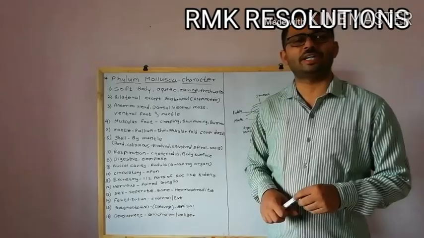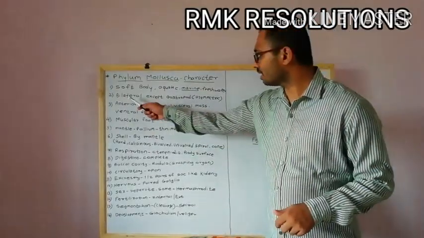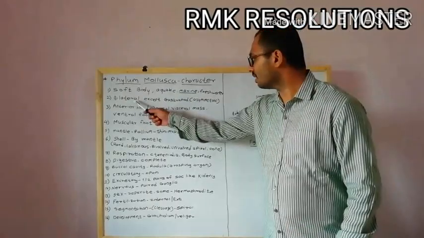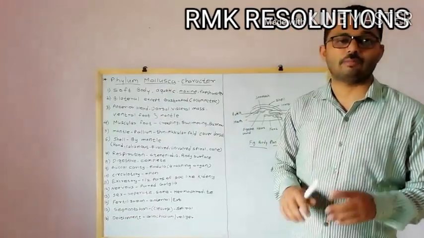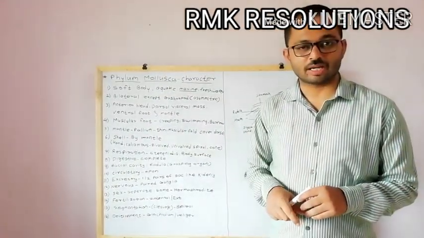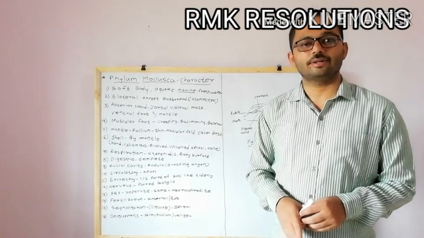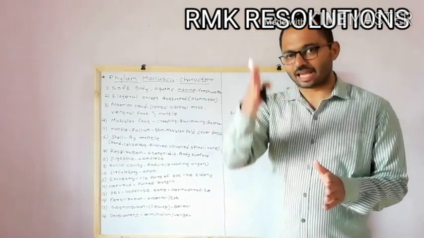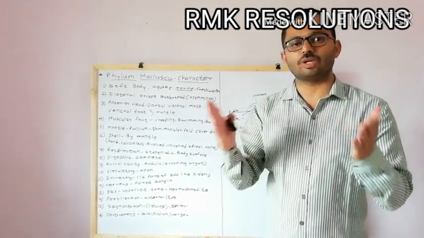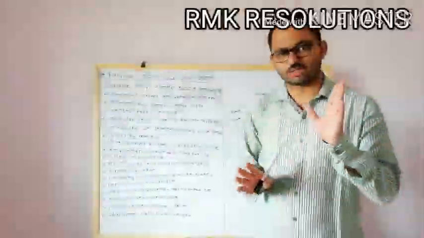Now let's see the symmetry of the Mollusca. So most of the Mollusca have a bilateral symmetry. What is meant by bilateral? When we divide the animal along a particular axis, it produces two equal halves, that is called bilateral.